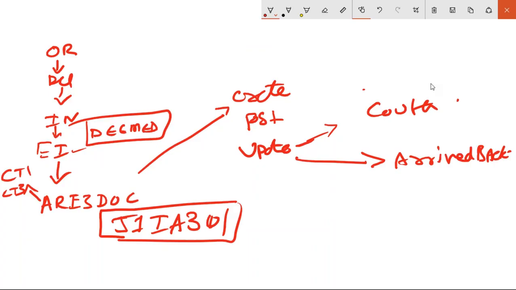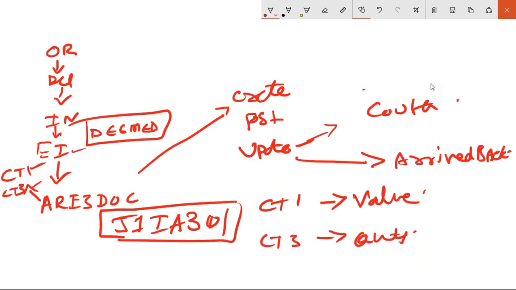So the ARE3 document has two licenses, right? CT1 and CT3. CT1 license is a value based license. CT3 license is a quantity based license. So depending upon what license they have, you will be doing business either on values or quantities. CT1 is value license, CT3 is quantity license. And in the deemed export process, when you create an excise invoice, the system will not generate an accounting entry document. Why? Because you are not charging any excise duty in deemed exports, so you don't have any accounting entry generated here.